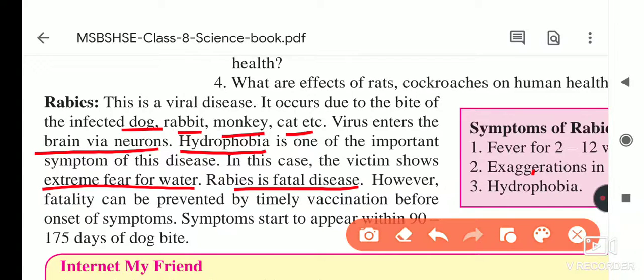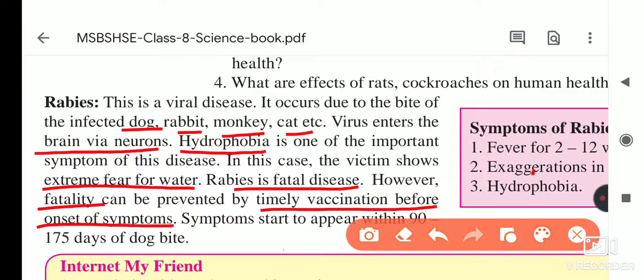However, fatality can be prevented by timely vaccination before onset of the symptoms. So it is a fatal disease, but the fatality can be prevented. How to prevent it? Timely vaccination before onset of symptoms. When a dog, monkey or rabbit bites us, we have to go to the doctor immediately and take the proper course of injections. Due to this, we can prevent ourselves from the fatality of rabies disease.